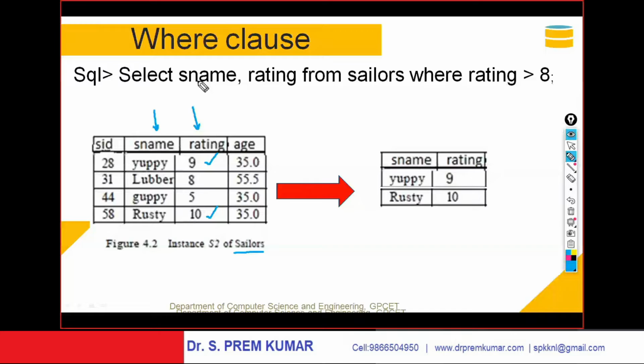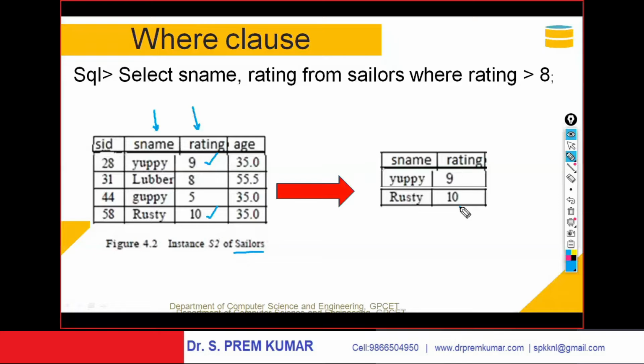Here I am specifying the columns. Select S name, rating from sailors where rating is greater than 8. Whose rating is greater than 8, only those will be resulted: the names and ratings. So you got 9 because the rating is greater than 8, and you got 10 because the rating is greater than 8. Hence your output is UP 9, Rusty 10.